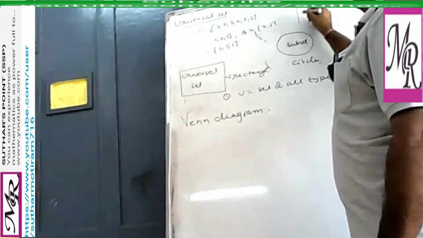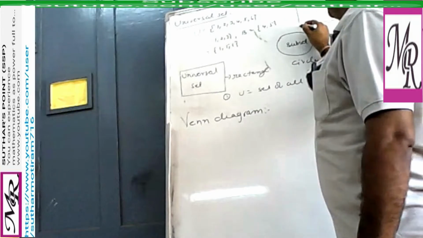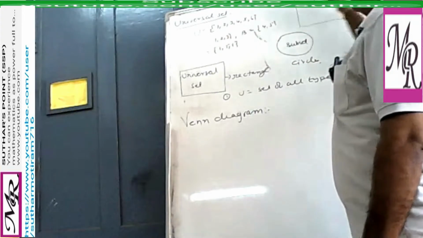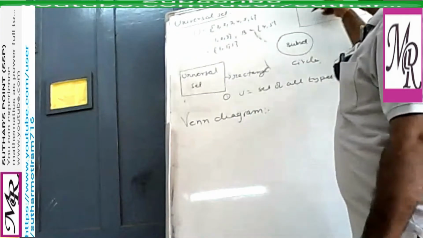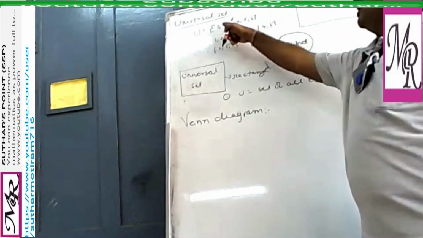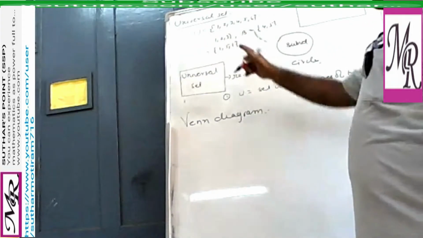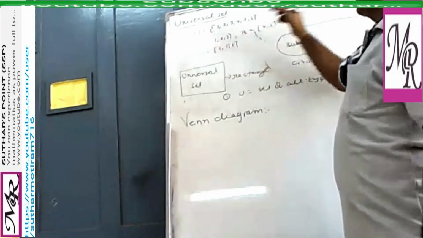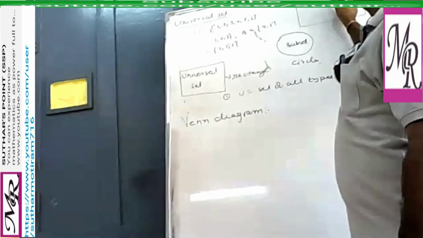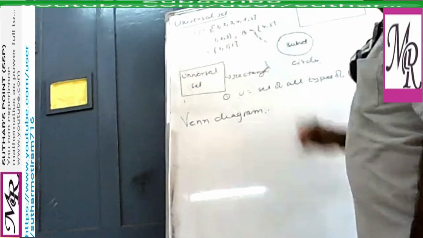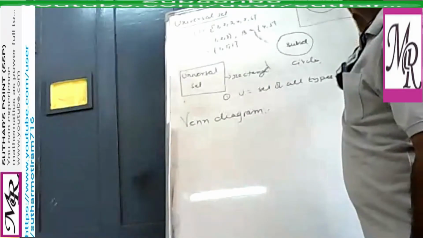Draw a rectangle which represents the universal set, with elements 1, 2, 3, 4, 5 and 6. Now its subset 1, 2, 3: here we write 1, 2 and 3. This is set A. So we write this as a circle.